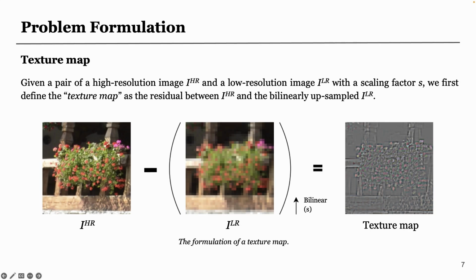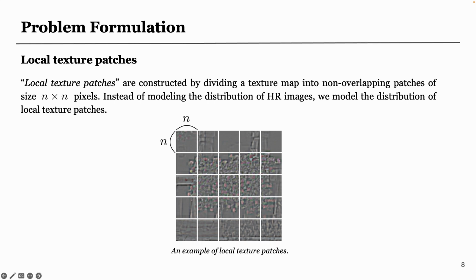To begin with, we define the texture map as the residual between the high-resolution image and the upsampled low-resolution image. Next, we divide the texture map into non-overlapping local texture patches of size n by n. We believe that texture details in natural images are locally correlated without long-range dependency. Therefore, we can model the distribution of these local texture patches independently. In practice, we generate these local texture patches separately and combine them to form a full image.